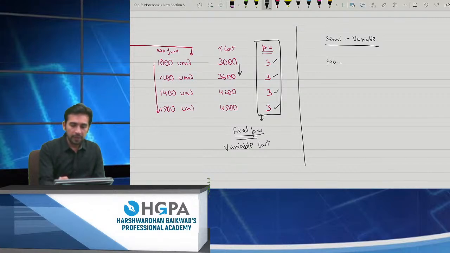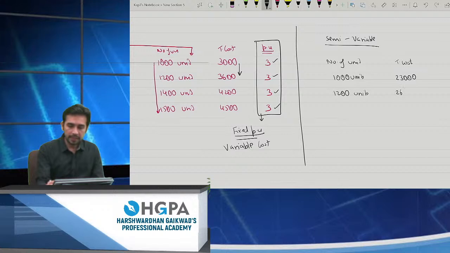I will give you number of units and I will give you the total cost. 1000 units, the cost is 23,000. 1200 units, the cost is 26,000. 1500 units, the cost is, I'll just make the corrections, this is 23,600 and this is 24,500.